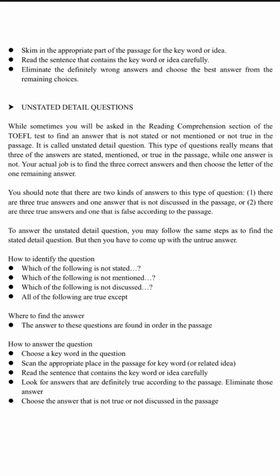You should note that there are 2 kinds of answers to this type of question. 1. There are 3 true answers and 1 answer that is not discussed in the passage, or 2. There are 3 true answers and 1 that is false according to the passage. To answer the unstated detail question, you may follow the same steps as for the stated detail question, but then you have to come up with the untrue answer.